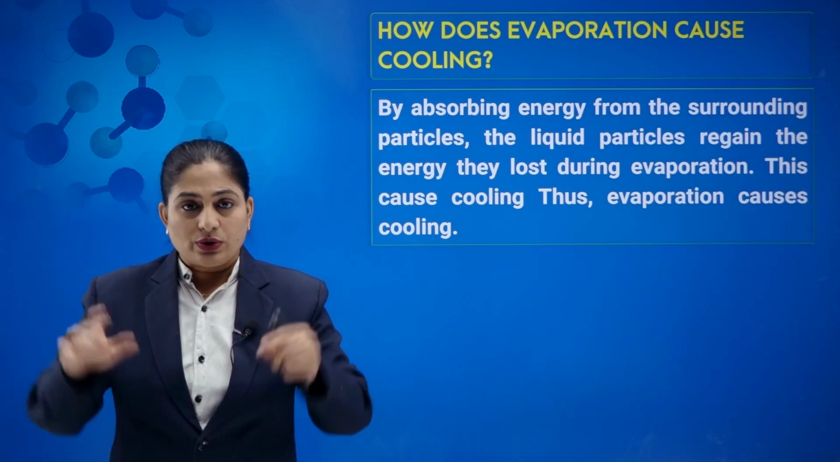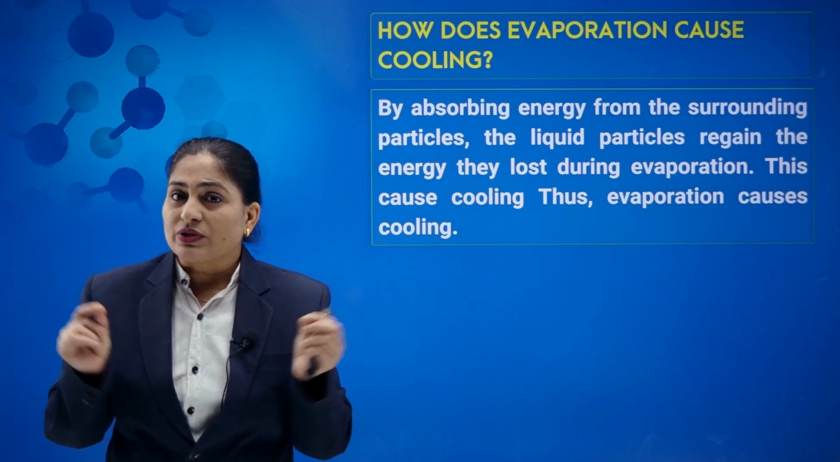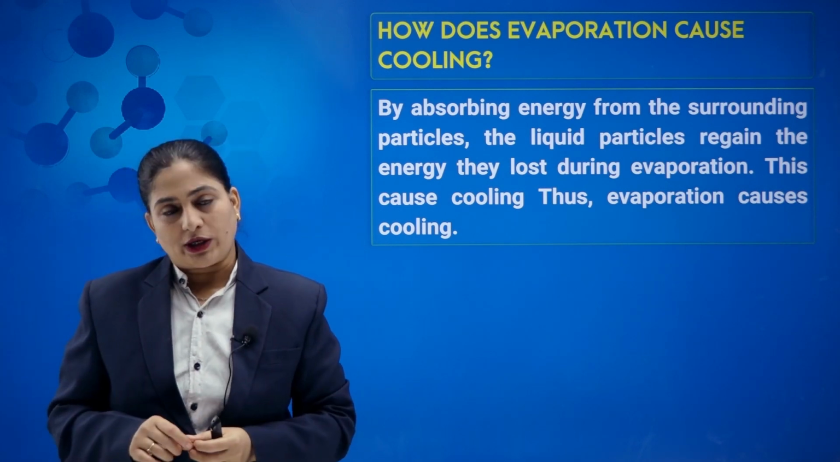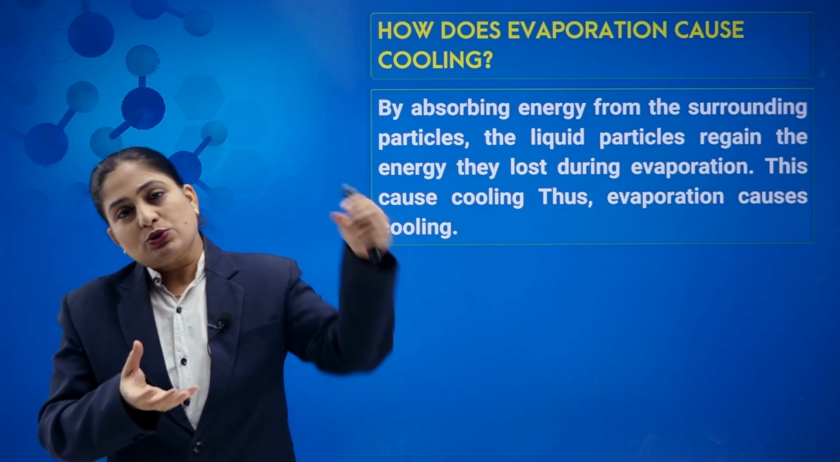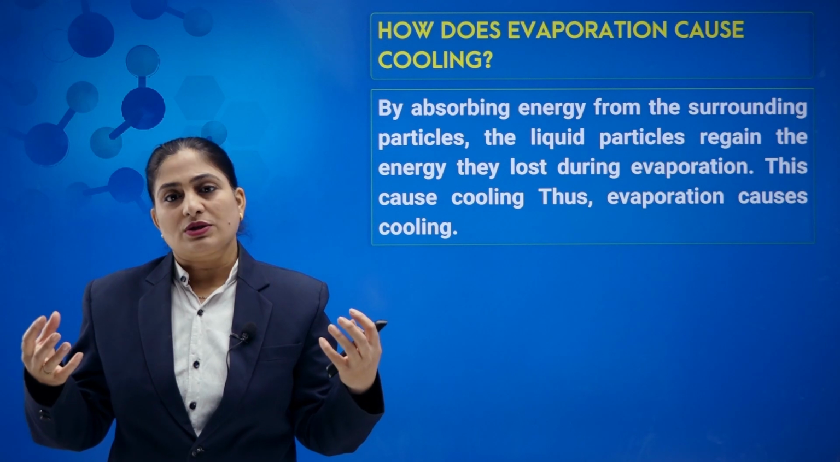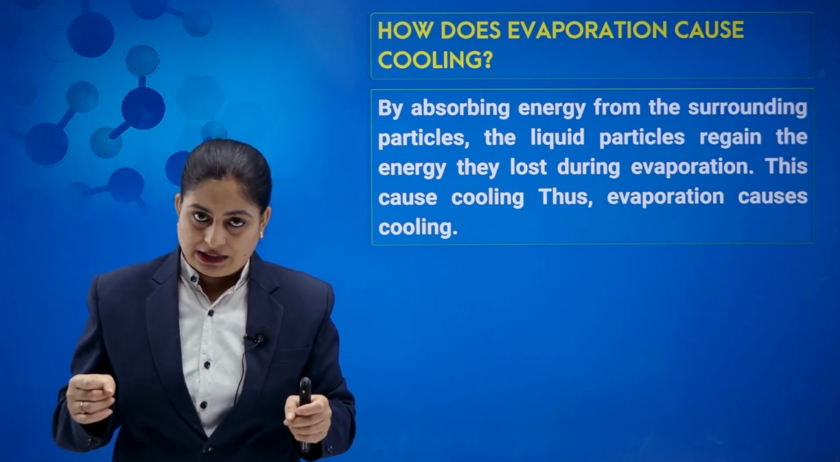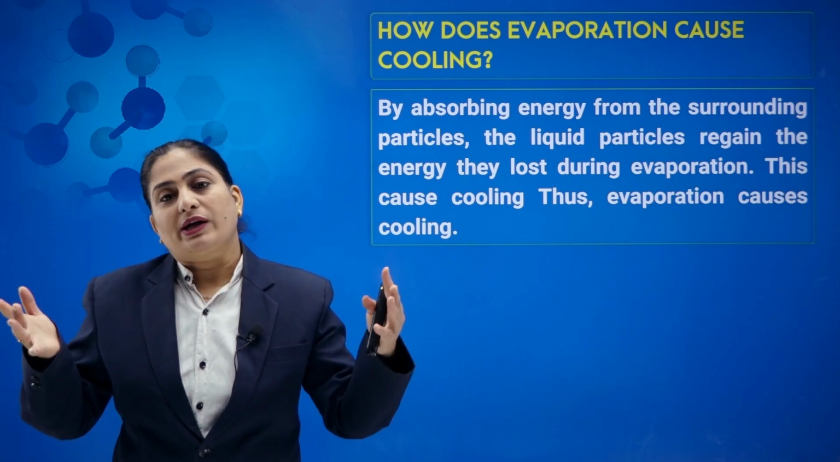How does it happen? We know that this matka is made up of sand particles which has some small pores on it. When we store some water in it, the water comes out through these pores, and this water on the surface of the earthen pot, that is the matka, starts evaporating.